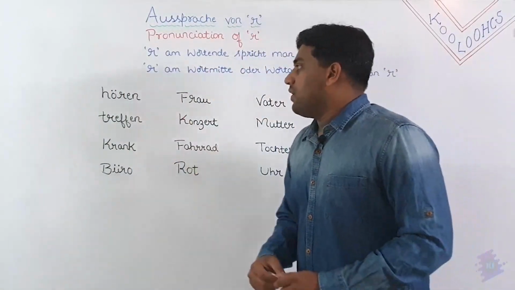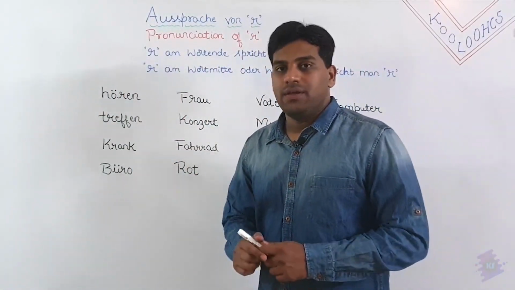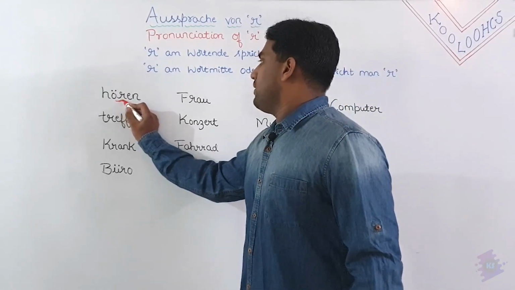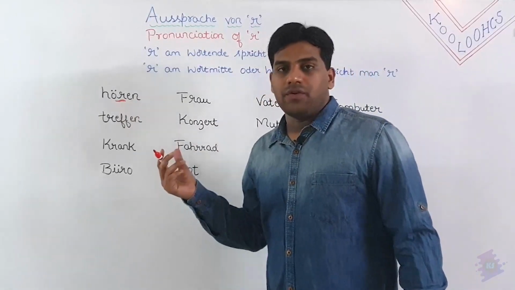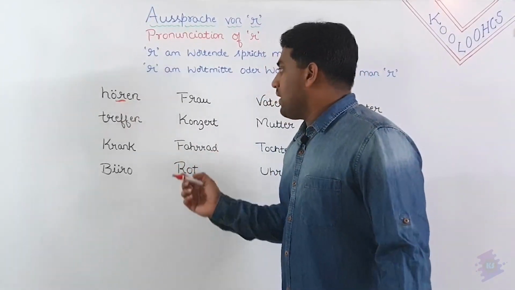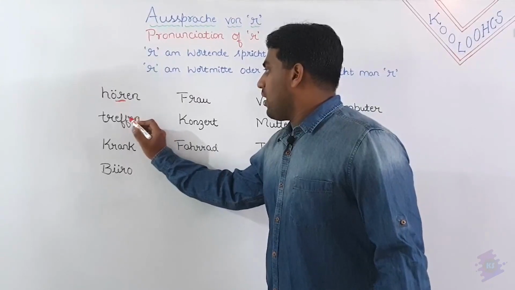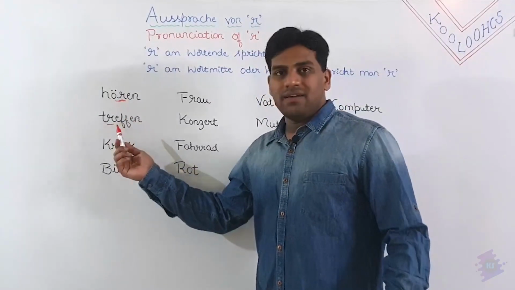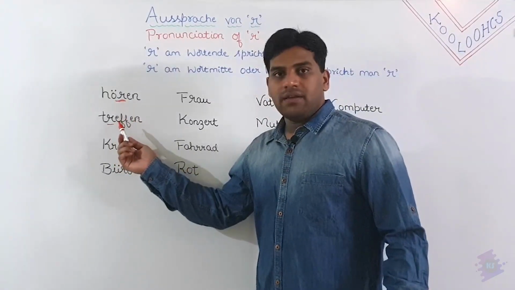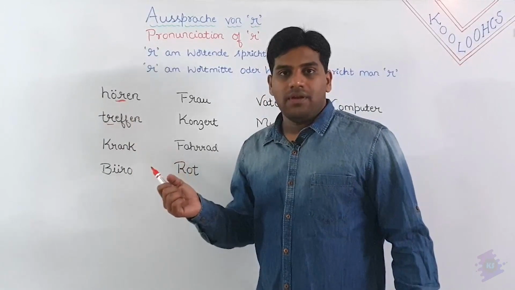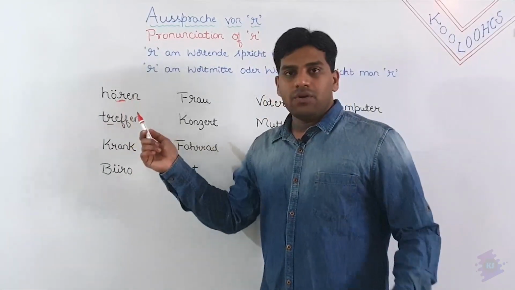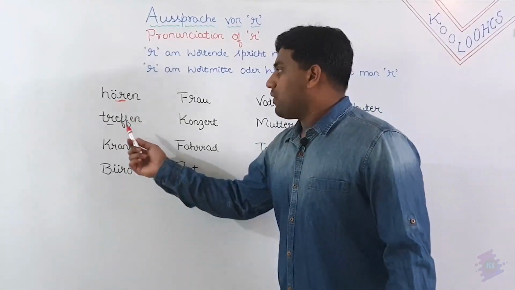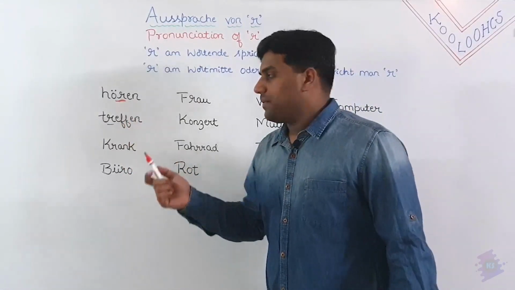So the first example is hören. Hören. So here the letter R is here. It is in the middle of a word, so you should pronounce it hören. And the next, the letter R is in the middle. So the second, it is a second letter, so it's still in the middle. That is treffen. Treffen. So hören means to listen or to hear. Treffen is to meet. So here you pronounce the letter R, treffen.